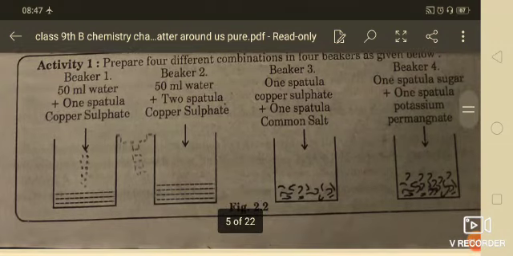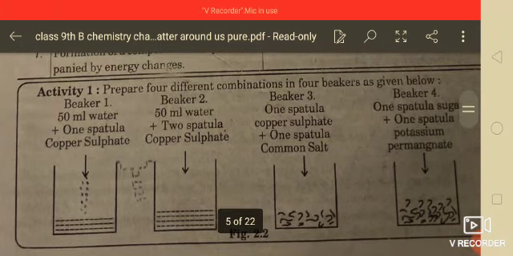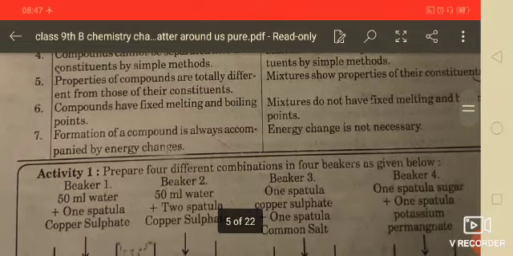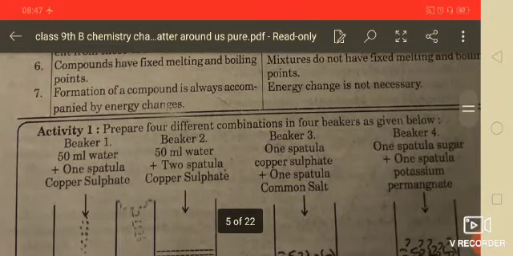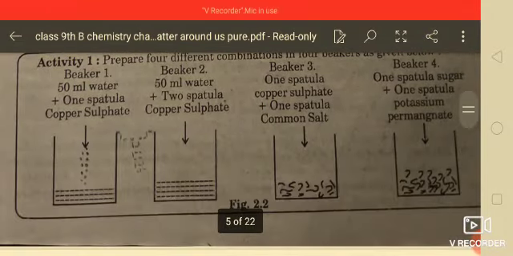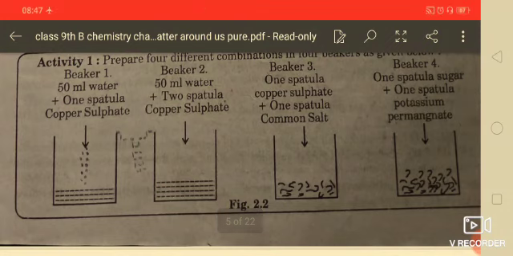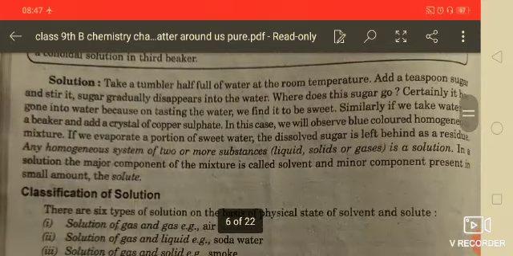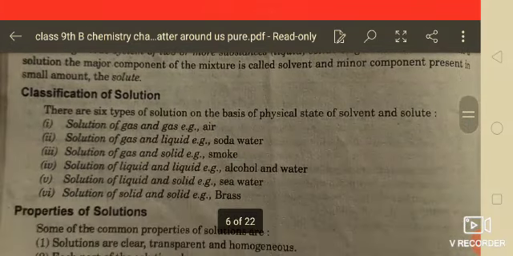Okay, you can see this activity here, to prepare 4 different beakers. Here you will observe how these things occur. In beaker number 1, you add 50 ml of water and 1 spatula of copper sulfate, in the second 2 spatulas, then 3 spatulas, and that is called a solution. Okay, now after the solution, the classification of solutions.